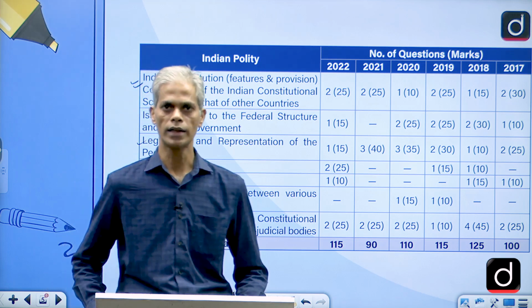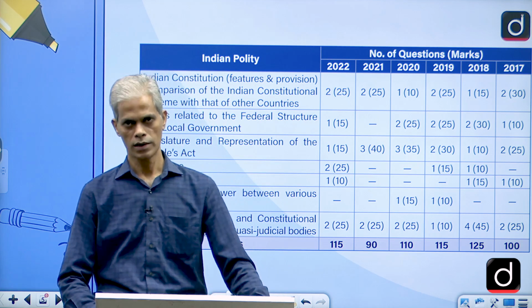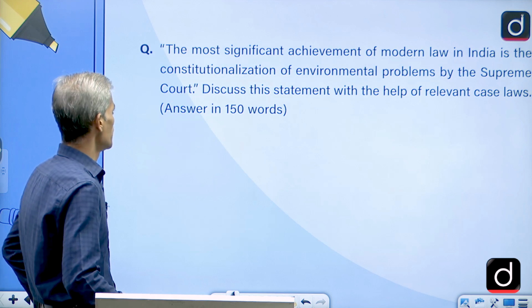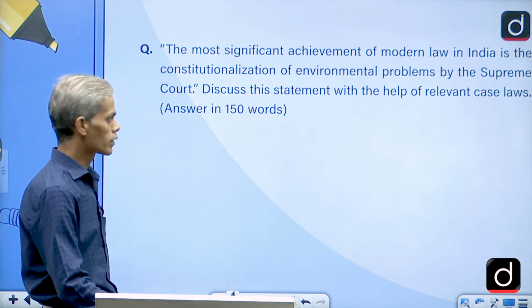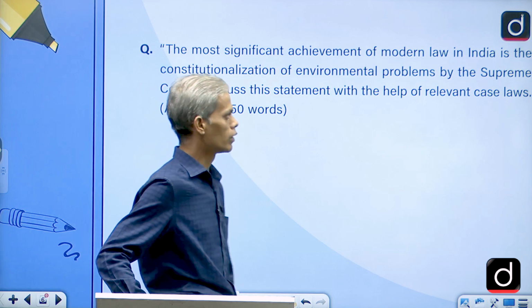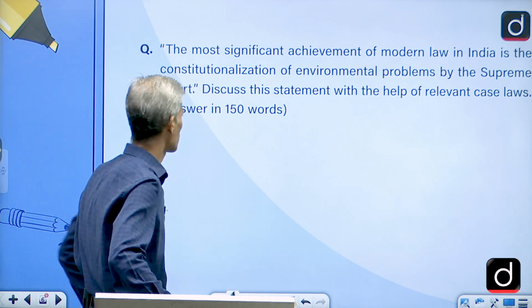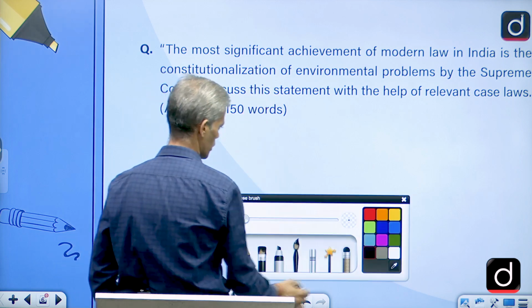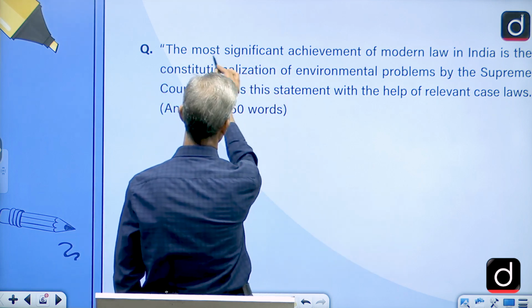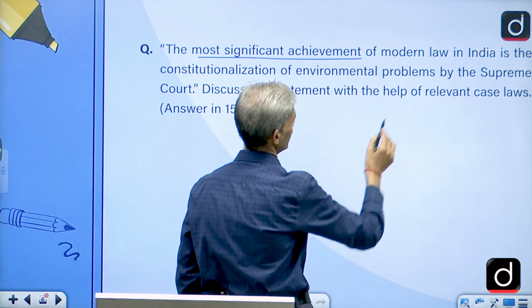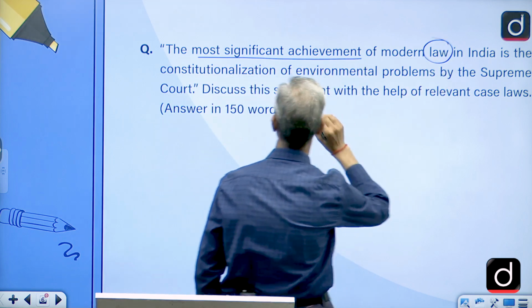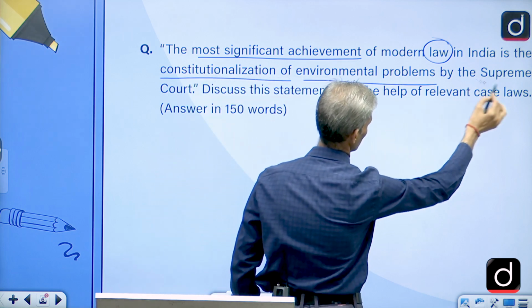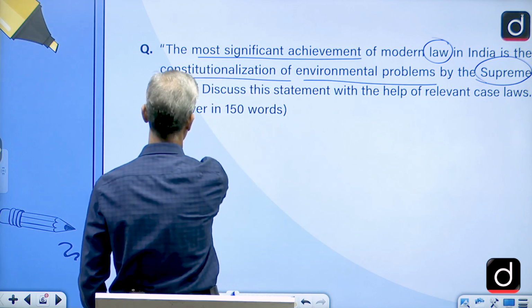So let's move on and take a couple of questions which were asked in the previous year. We'll start with the first one. Here you can see the question is: the most significant achievement of the modern law in India is constitutionalization of environmental problems. We can highlight some keywords which will help us. The most significant achievement, in terms of law in India, is the constitutionalization of environmental problems, especially by the body that is the Supreme Court.